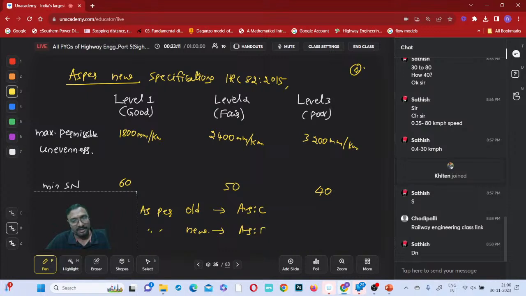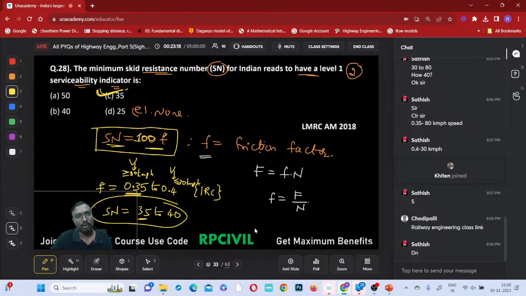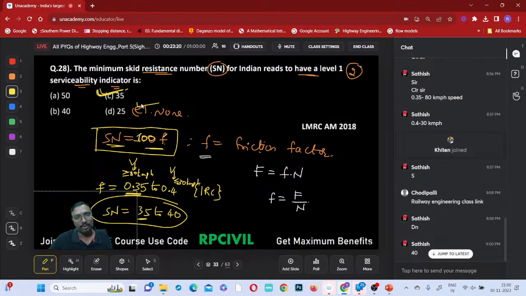None is the correct answer. Is it clear to all of you? So at present, which one do we have to follow? The new specification we have to follow.